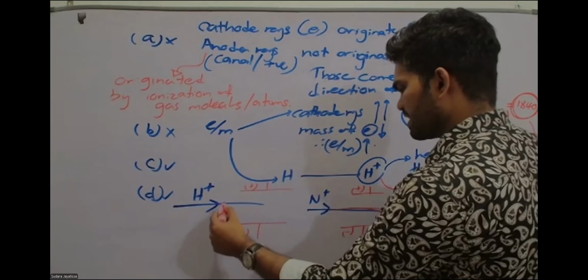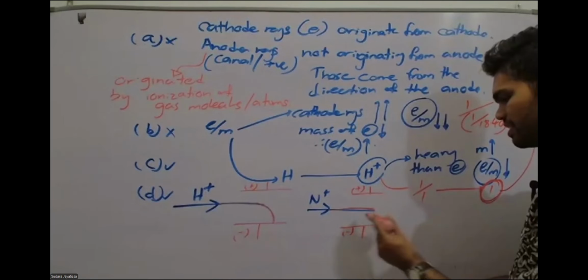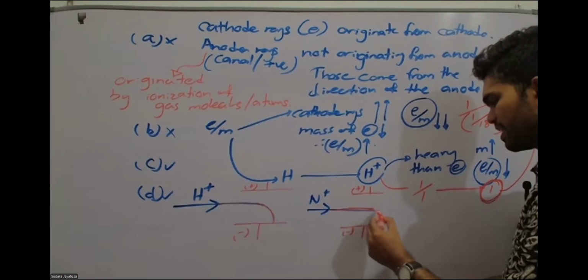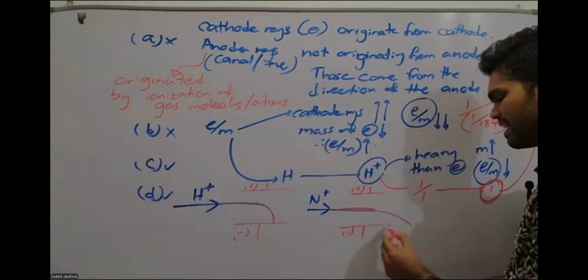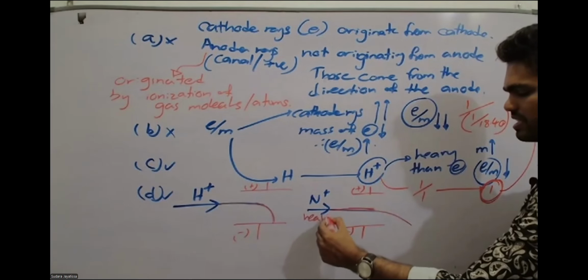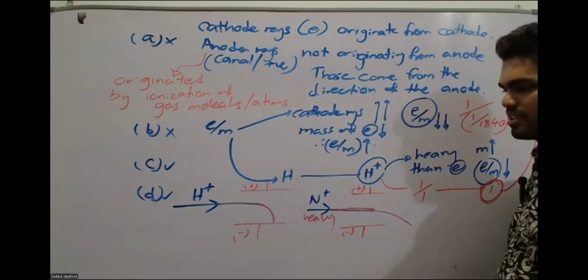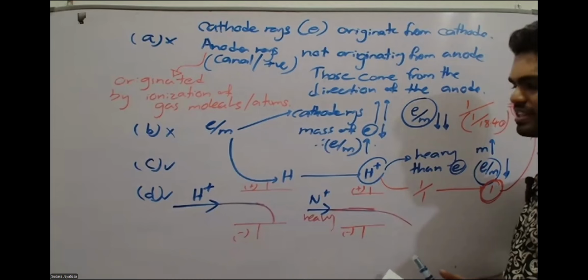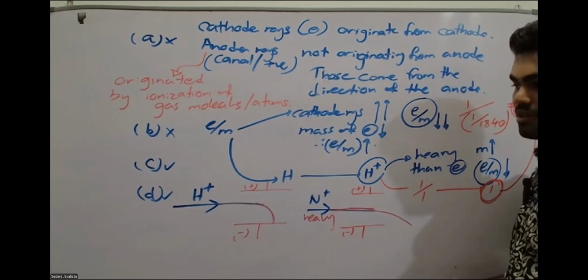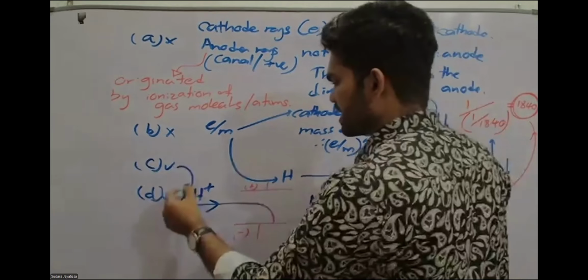For example, hydrogen will quickly deflect, while your nitrogen positive particle will deflect with a lesser angle because it is relatively heavy. So it is affected by the type of the gas. That's very true. So you all understood that one.